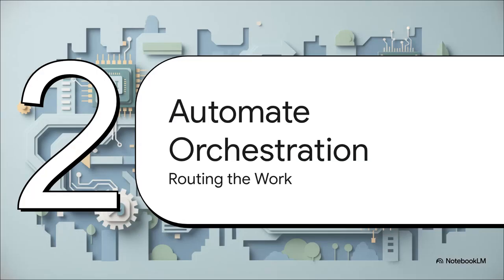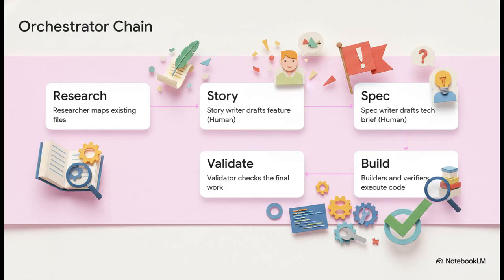Section 5. The Automated Orchestrator. This is all about routing the work smoothly. Instead of you trying to manually remember to call each of those 7 agents, we bring in an orchestrator to automatically chain them together. Let's say you're adding a SaaS invoice reminder. You literally just type one command. The orchestrator takes over and routes the work.